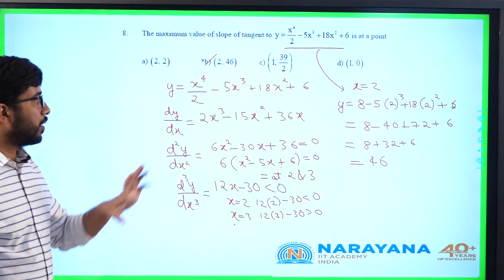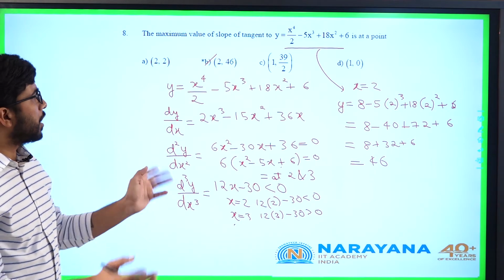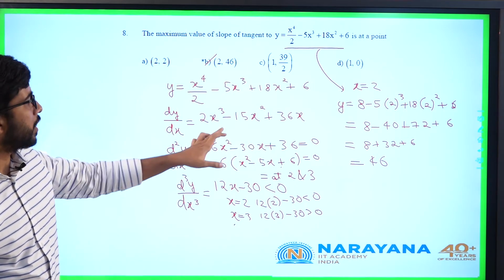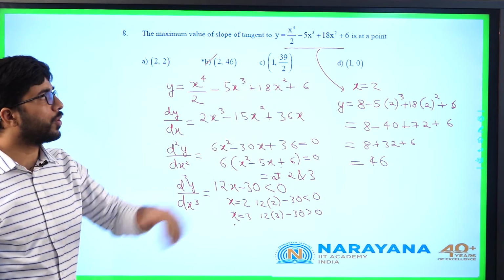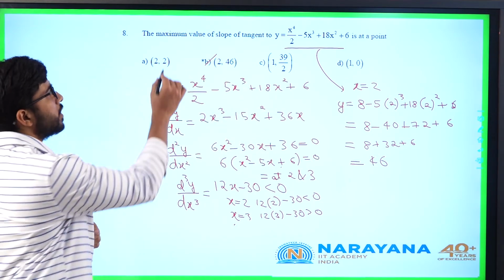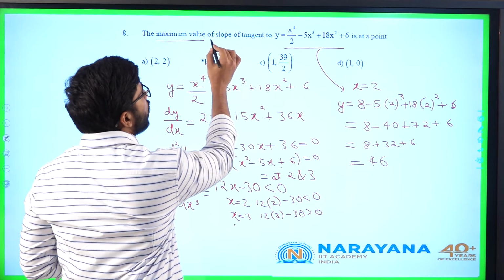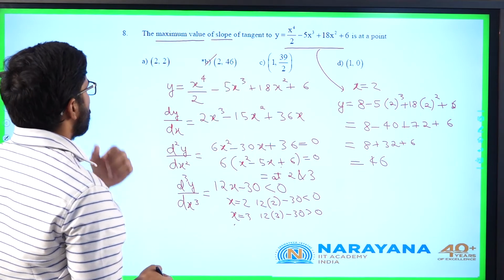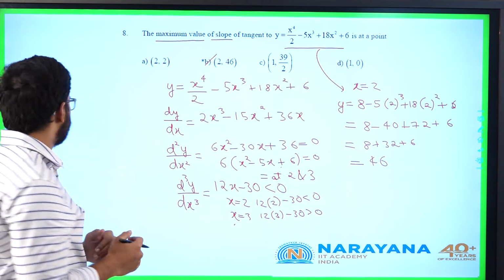Some of you might have taken dy by dx equal to 0 and observed x equal to 0 and whatever roots you are getting. But in the question you have to be very careful: maximum value of slope, not of the function. Okay. Let us go for question number 9.